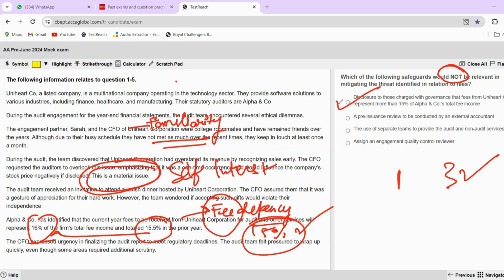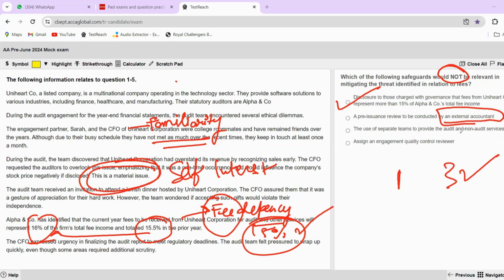So this cannot be the answer, because this is a safeguard. Second is a pre-issuance review to be conducted by an external accountant. Again, the external accountant is an independent body, will bring independence and will bring objectivity. So this is again a safeguard to the same threat, right?